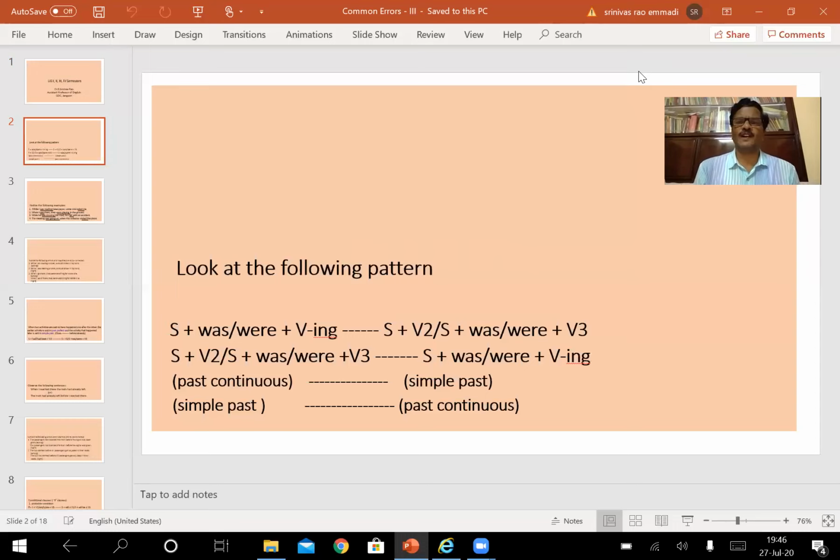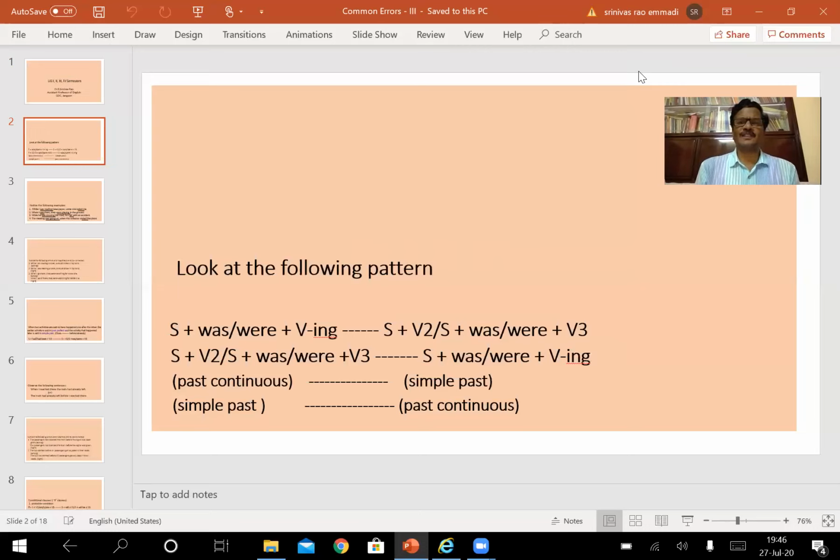We take was for singular nouns and pronouns and were for plural nouns and pronouns. It's followed by ing form of the verb. With this combination, we also make use of simple past tense, that is subject plus V2 pattern, or if the same tense is to be used in passive voice, we take subject plus was or were plus V3 form. If the subject happens to be singular, we take was. If it happens to be plural, we take were.